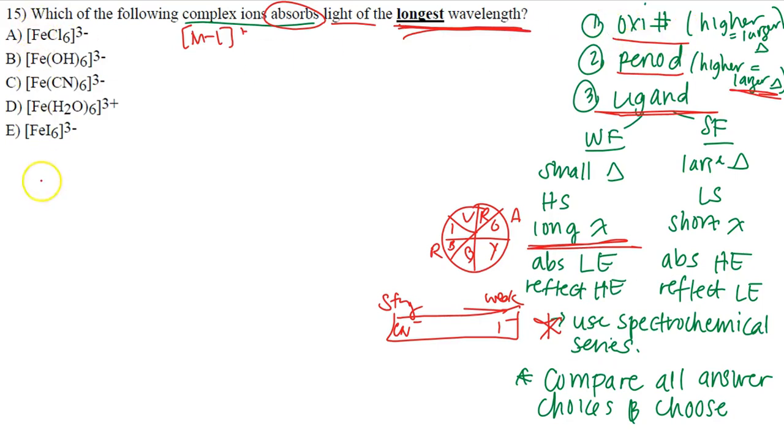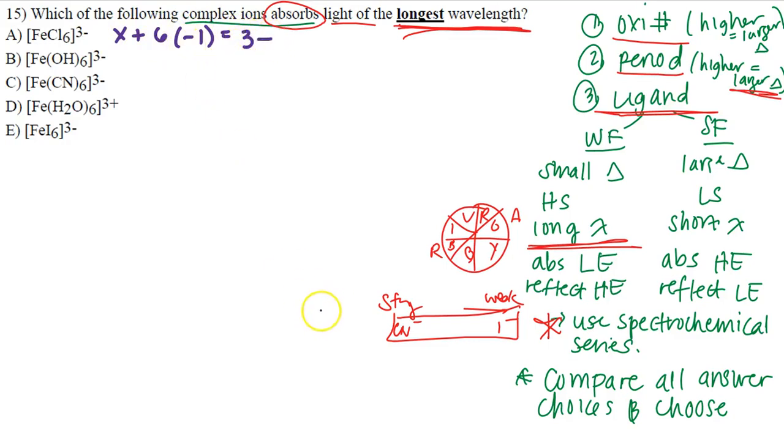So I have to look at every single one of these complex ions and figure out the oxidation number for the iron. Since we've already seen before how to get this using complex ions, let's use what we know. We're going to take these complex ions and make them little algebraic formulas. So X is going to be our iron. We're going to add this to how many chlorines? We have 6. What's the charge on chlorine? -1. This entire thing is equal to 3 minus.